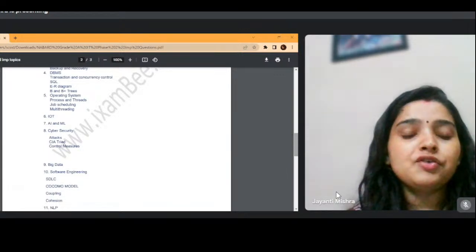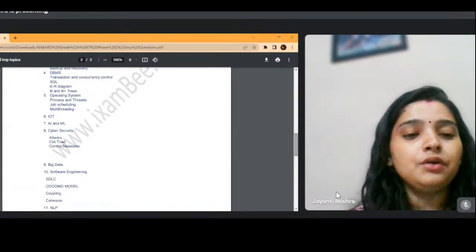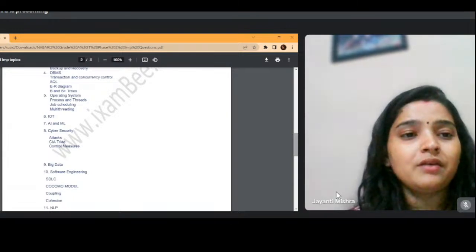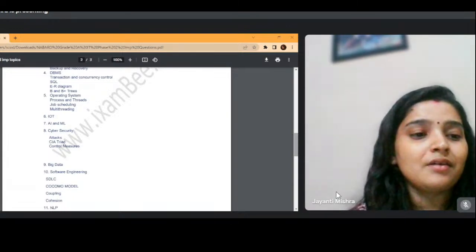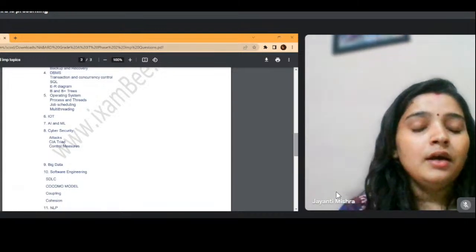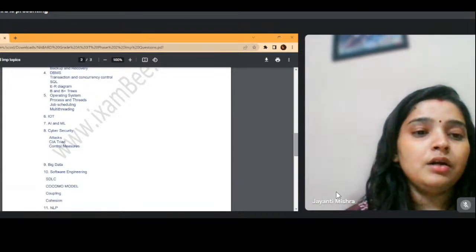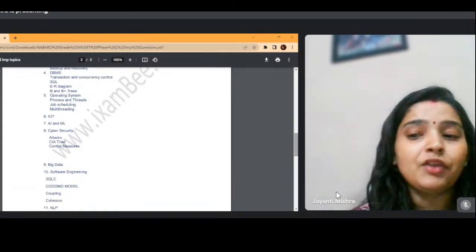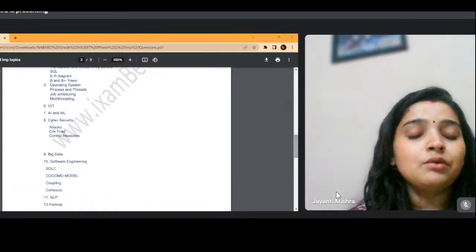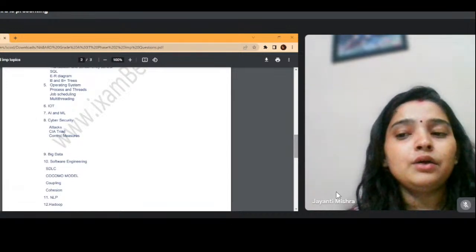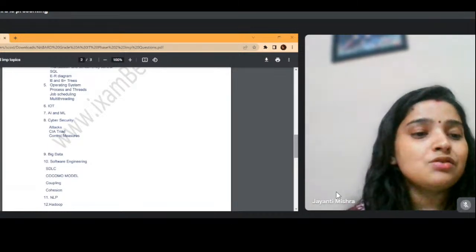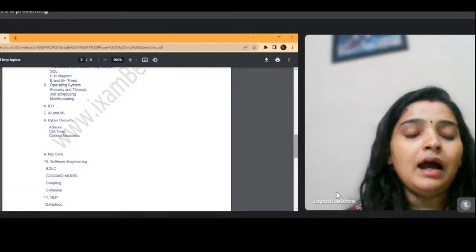Then coming to artificial intelligence and machine learning, what you need to do here is understand what artificial intelligence is and what significance it has in the industry. Then for machine learning, what is machine learning, what is deep learning, and how you have to go about NLP. NLP is mentioned at number 11 if you see the list. These things are closely related to each other: how the classifications are done, how the supervision is done, what is cognitive understanding. You have to do all these things with AI and machine learning.